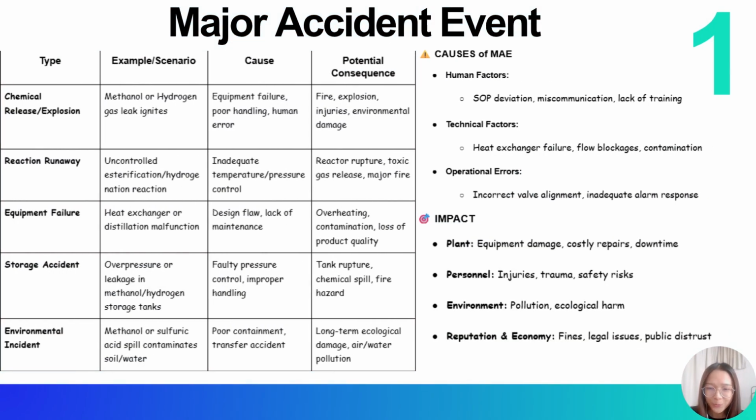I will briefly walk you through the major accident events or MAE that can occur in a chemical production plant, specifically the production of cetyl alcohol. These events typically involve catastrophic consequences both for plant operation and the surrounding environment. MAE in cetyl alcohol production can include chemical release or explosion, reaction runaway, equipment failure, storage accidents, and environmental incidents. This is the summary table of MAE, and the causes of major accident events typically arise from human factors, technical factors, and operational errors.